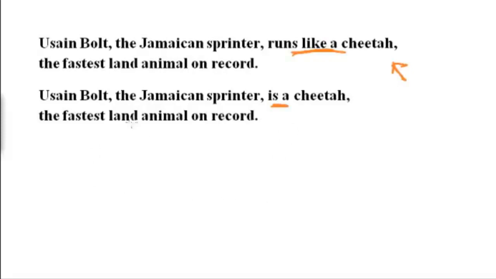But usually if they do something like "he is something," it's what? You probably already know. It's a metaphor, right? And the difference between metaphor and simile simply is what? All it does is it uses the word is. It is this or it is that, right? That's probably the difference that you need to note the most, when you are trying to learn the difference between metaphor and simile.